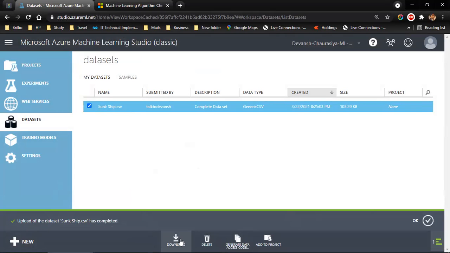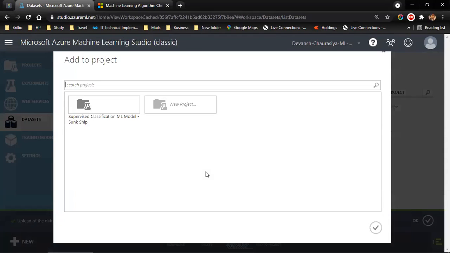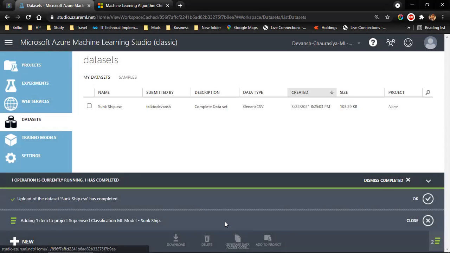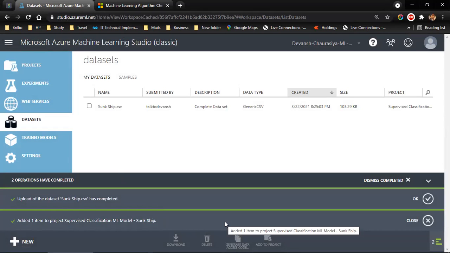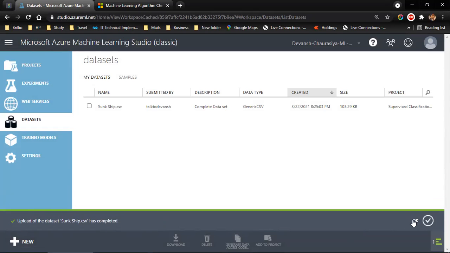I can download it, I can delete it, generate data access code, add to a project, or I can just click on OK. I want this data to be associated with the project that we have created, so I click on add to project. Which project? I have only one project. So I click this and click on the tick mark. Done. So added one item to project supervised classification ML model sunk ship. I close it.